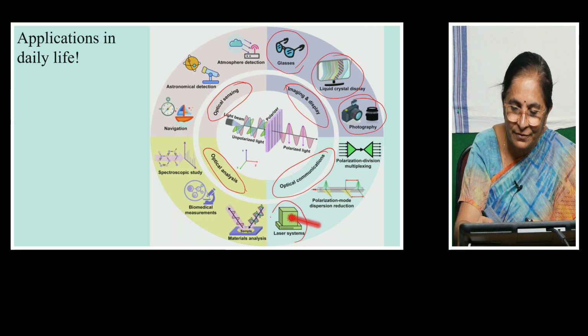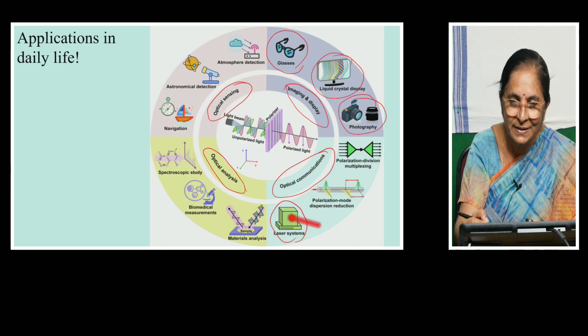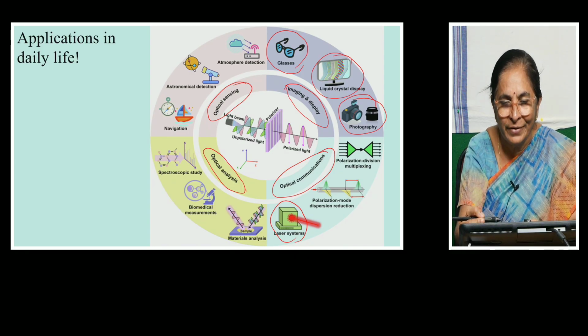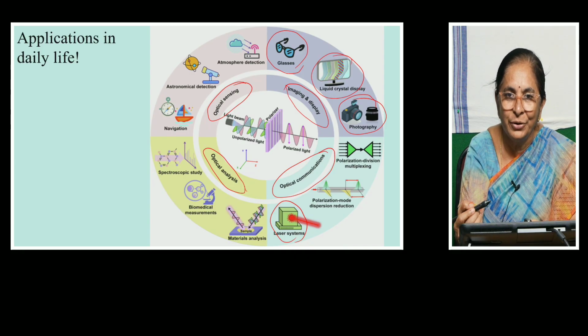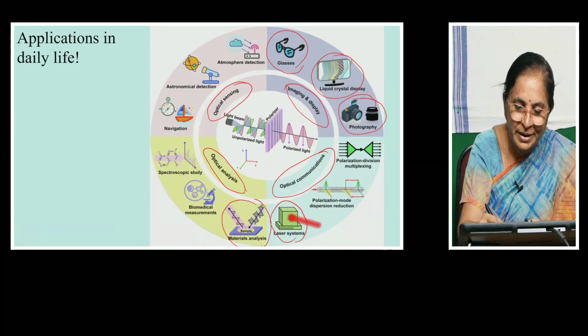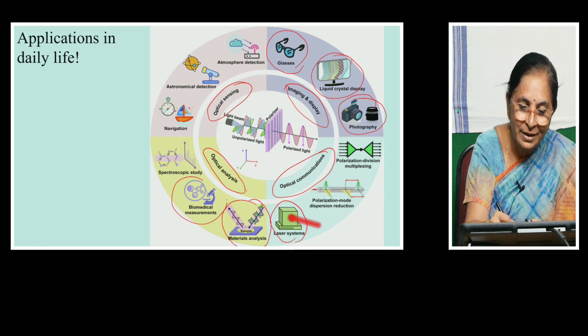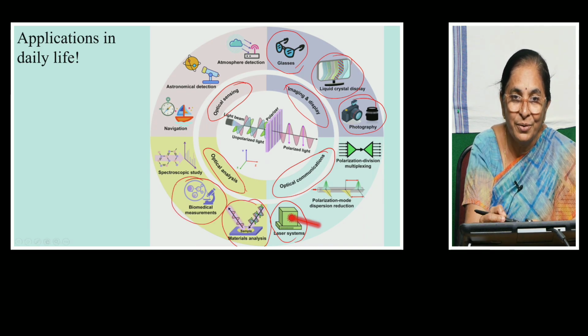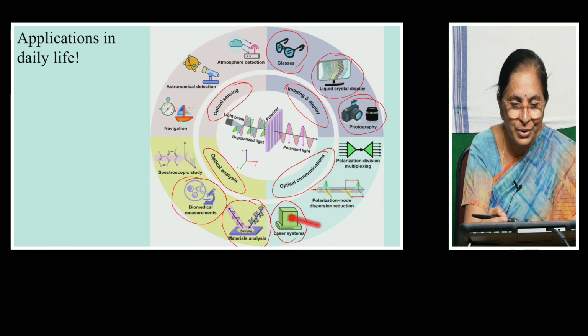Wherever you use laser, if you have these polarizing filters, definitely whatever you do, the clarity will be more. And you can use it for material analysis, biomedical measurements. You can study the microorganisms, the tissue, everything.